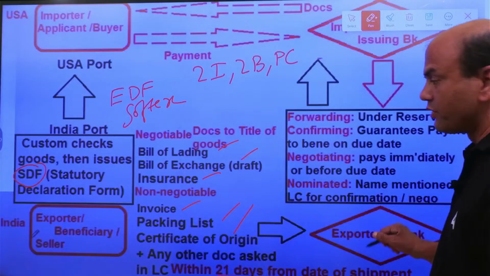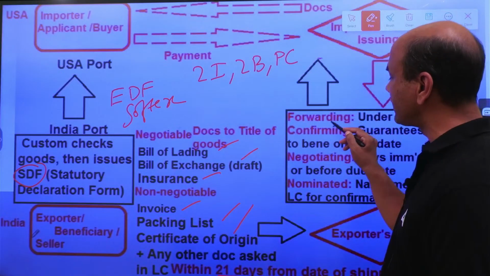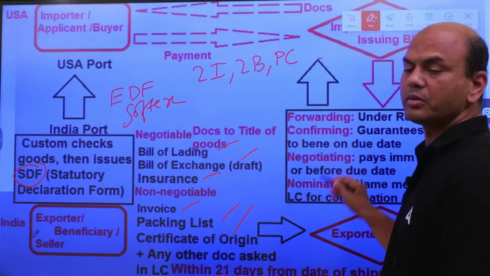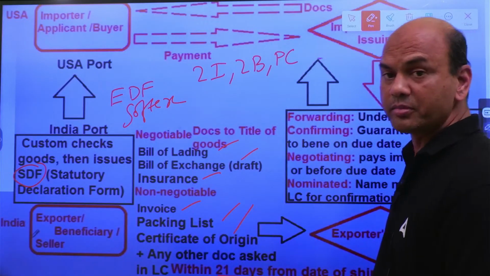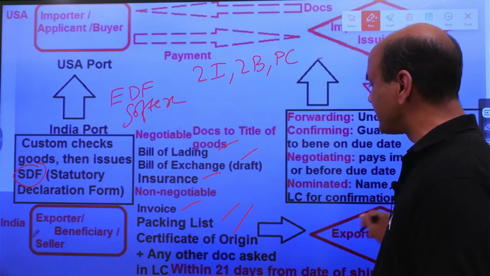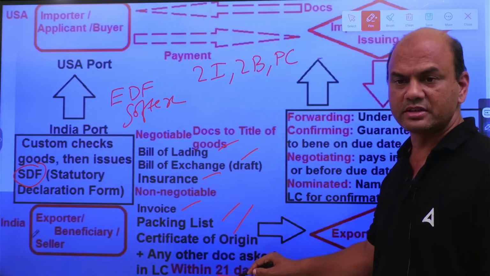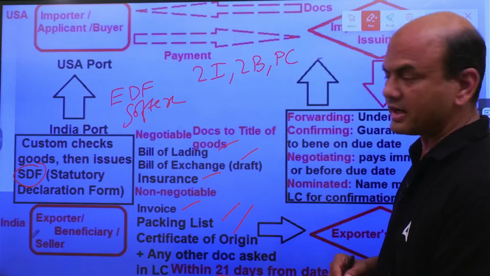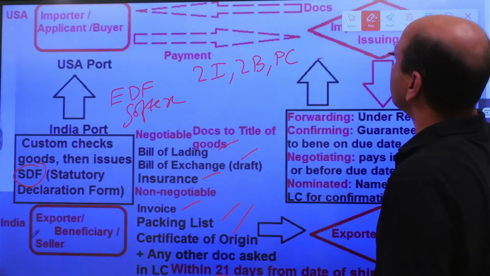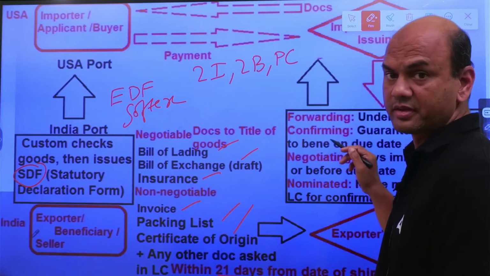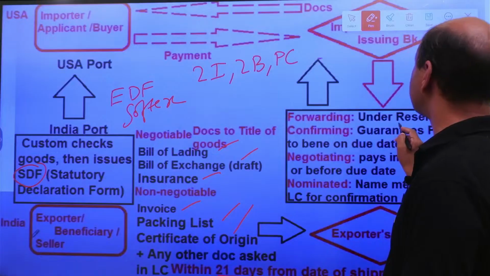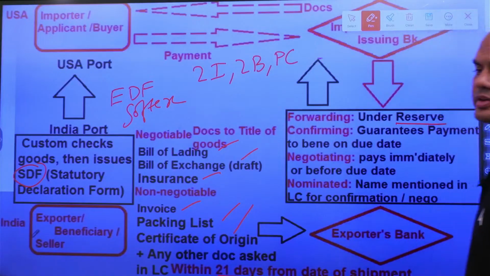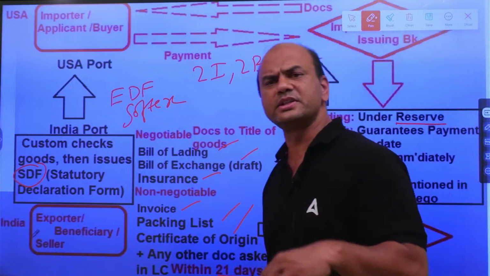Now this bank will act either as a forwarding bank, confirming bank, negotiating bank or nominated bank. What do you mean by this? If this bank takes all these documents, prepares its covering letter and just sends it to the issuing bank without checking, that is called forwarding. That is called as under reserve. When you send the documents under reserve, it means you have not checked the documents and you are sending them like that only.